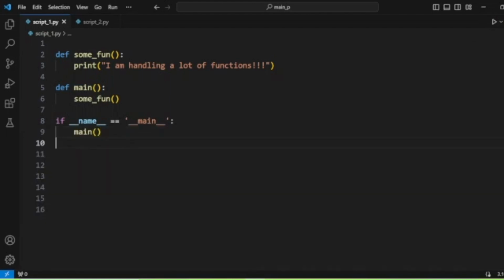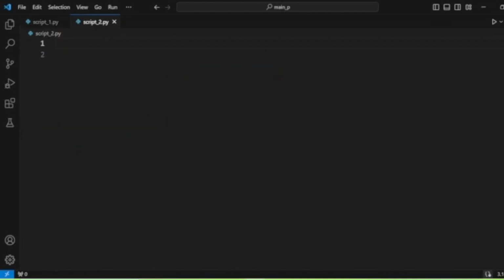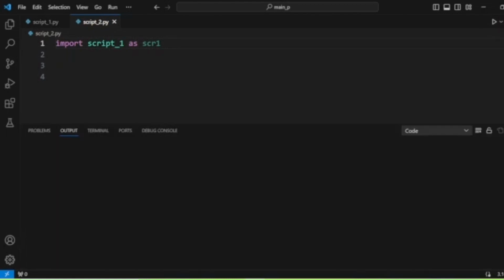But suppose we include script one here, import script one as S7, and execute our program. So it will print nothing. You are seeing here no message.